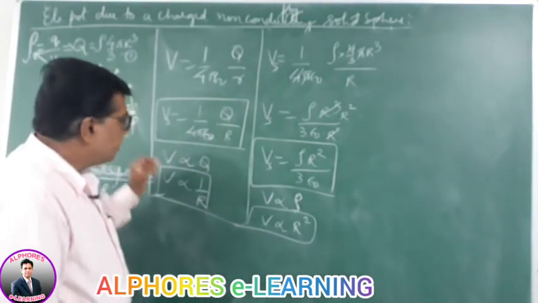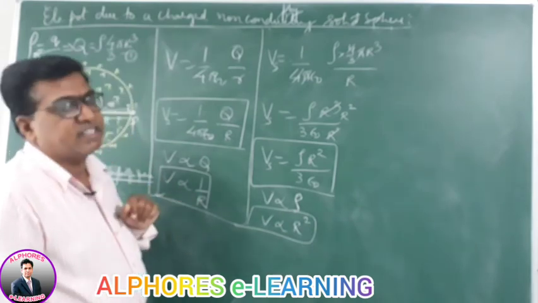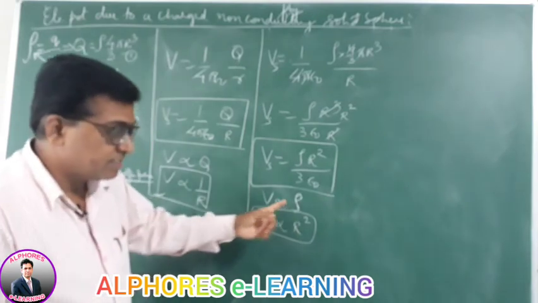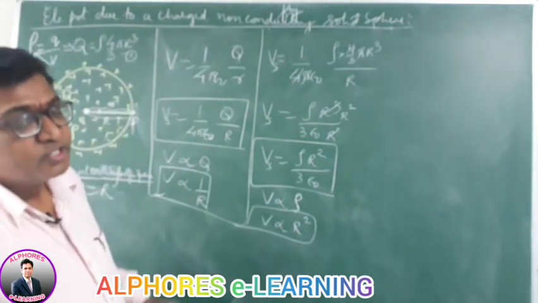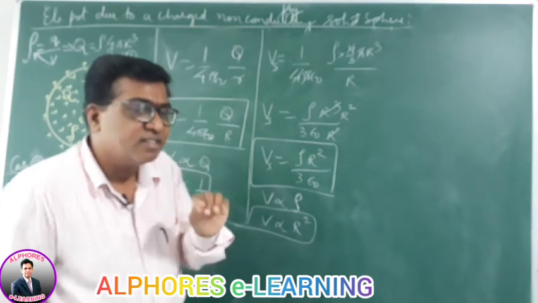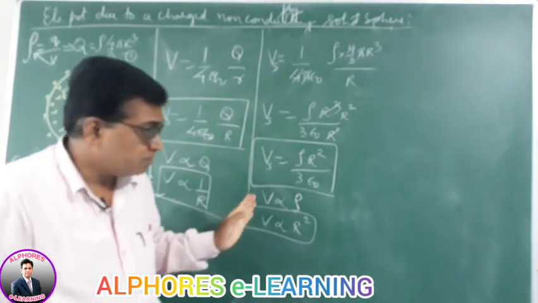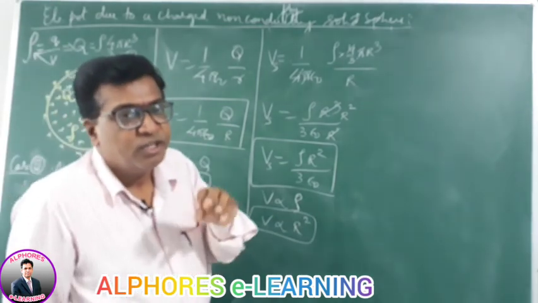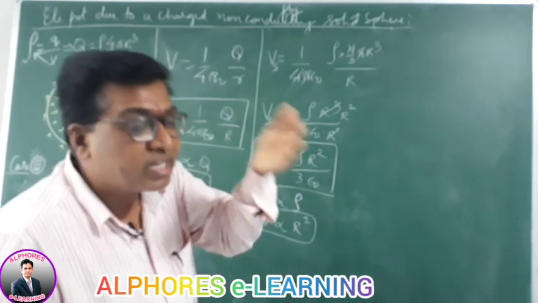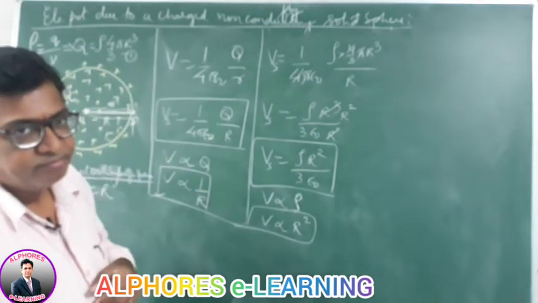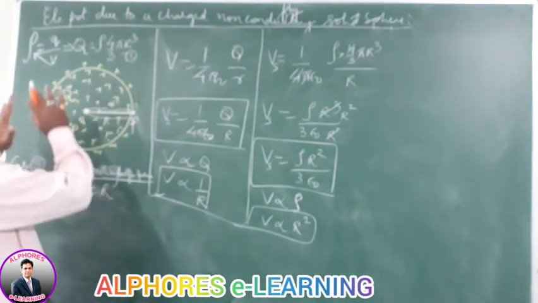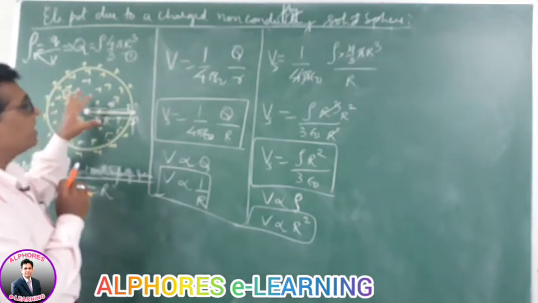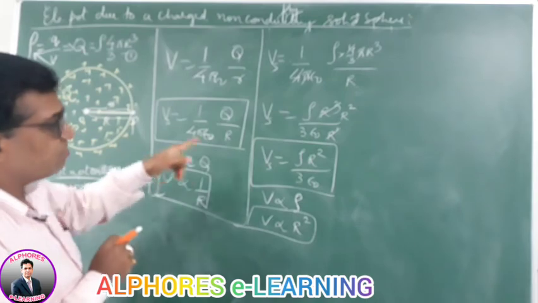On the surface point, in terms of charge, potential varies inversely with distance, while in terms of volume charge density it is proportional to R square. Once it is inversely proportional and once it is proportional to R square, you should be careful with the condition, for what condition the relation is asked. So potential on the surface of a solid non-conducting charged sphere is given by this.